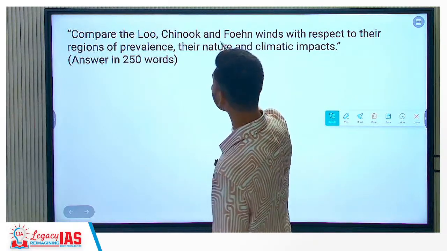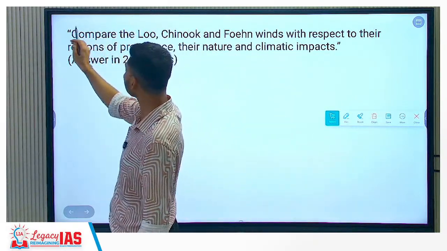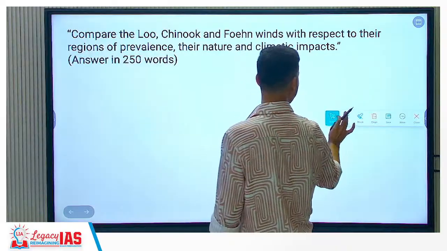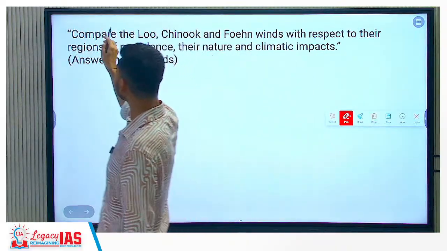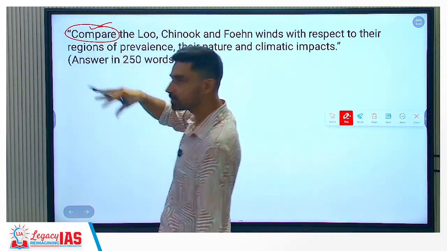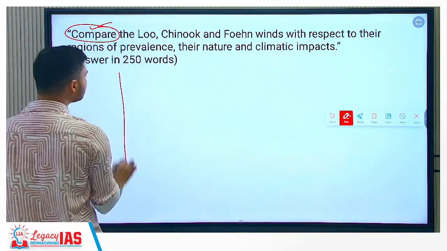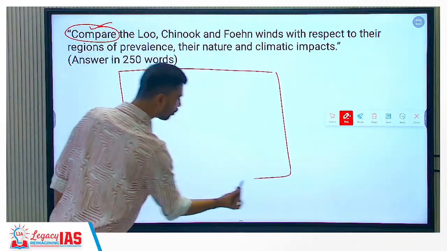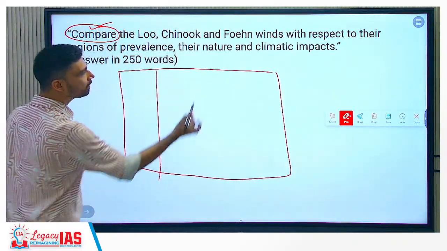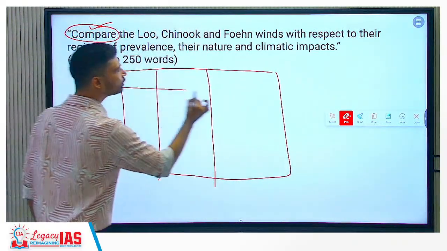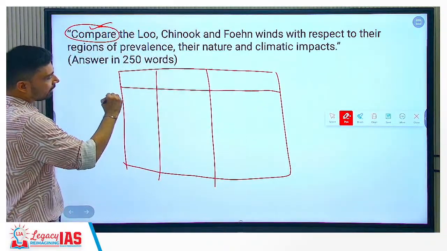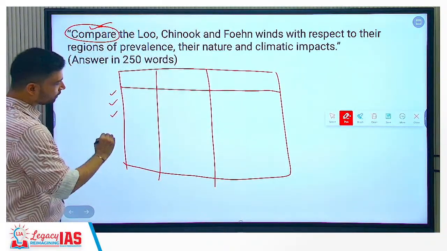Then see, this is a comparative question, right? The keyword itself mentioned here is compare. So you do not have to just write about each of these individually. It is better to present your answer in comparative form. Now, what is the best way of presenting an answer in comparative form? You can draw a table. Three winds are there: Loo wind, Chinook wind, and then Foehn wind, and then different characteristics you can write.